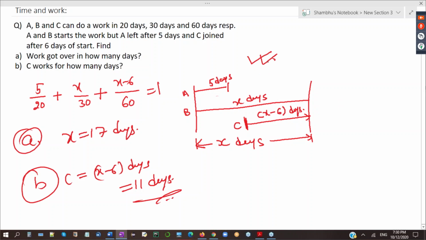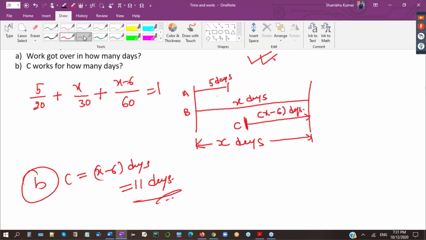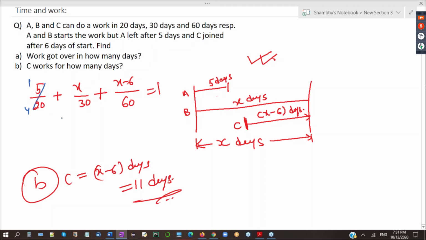So this was one concept, when some persons are working for some days. How is X 17? By simplifying this equation. You want me to simplify this also? LCM is 60. 15 plus 2x plus x minus 6 is 60. So 3x plus 9 is 60. 3x is 51. X is equals to 17. Like this, it is 17.